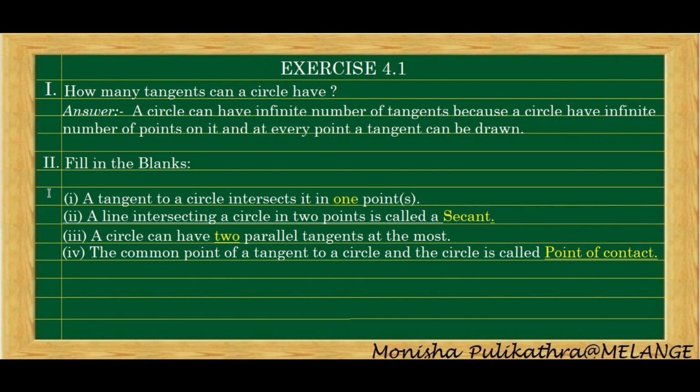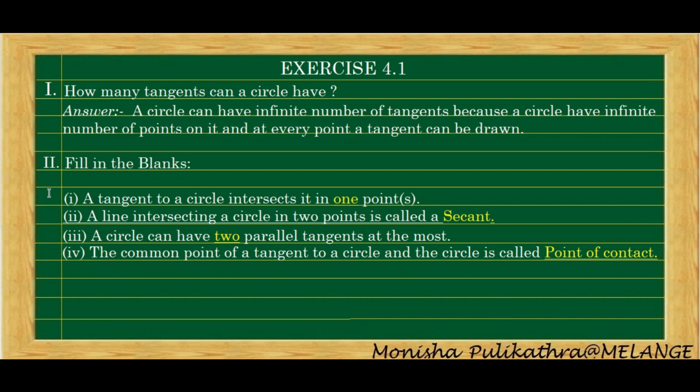Next, a circle has dash parallel tangents at the most. They have asked about parallel tangents. If they asked how many tangents, then it can be one or infinite. But here they have asked how many parallel tangents. Only 2 parallel tangents are possible. Next, the last question: the common point of a tangent to a circle and the circle is called the point of contact. If a tangent is drawn to a circle at a point, then that particular point is said to be the point of contact.